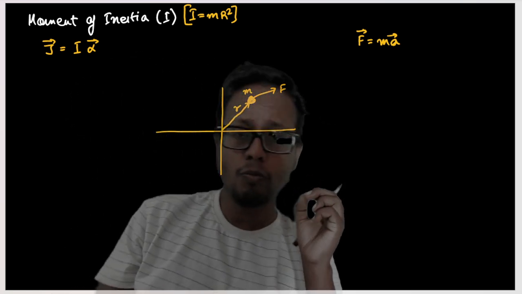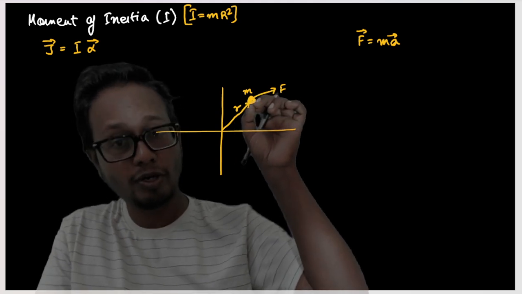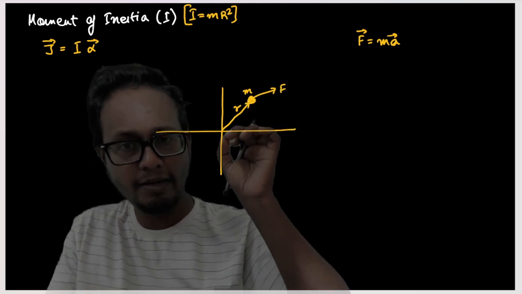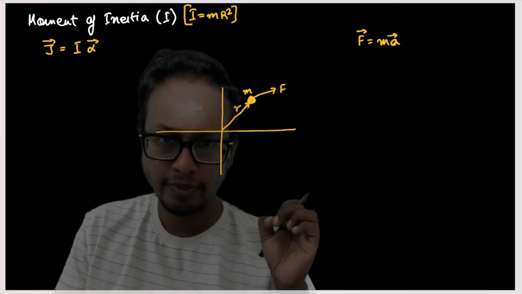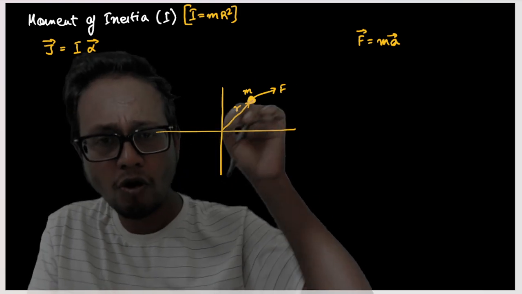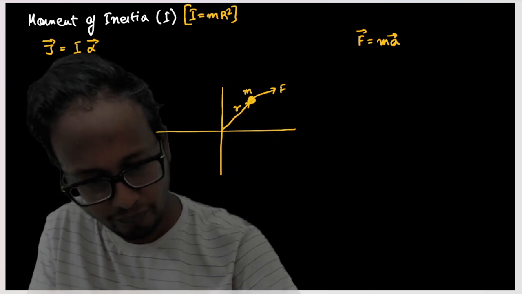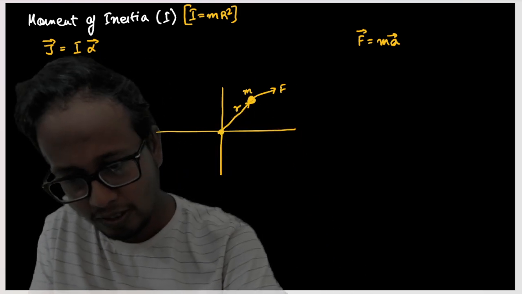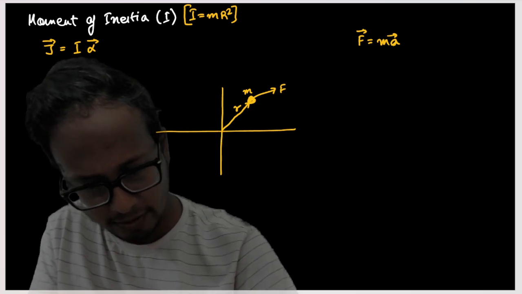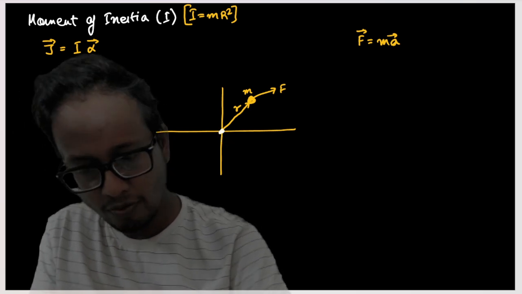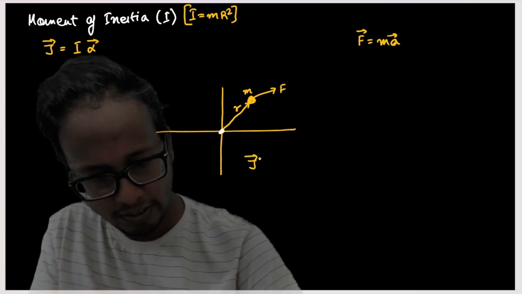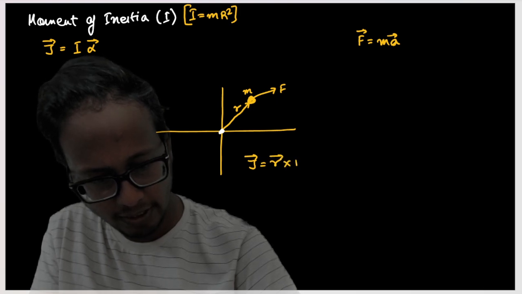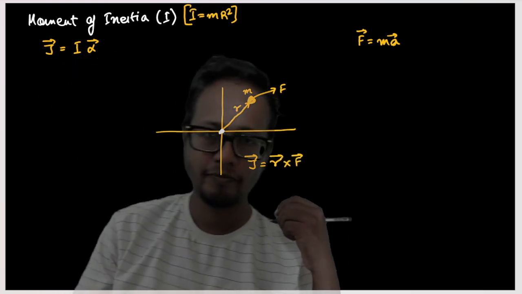Torque due to this force will be defined about an axis or from a point. Torque, angular momentum, all these values are defined from a point, you know. So here, net torque is equal to r vector cross F vector, isn't it?